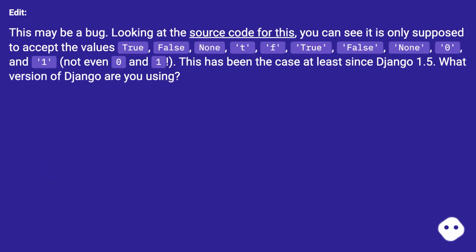Looking at the source code for this, you can see it is only supposed to accept the values True, False, None, t, f, true, false, none, 0, and 1, not even 0 and 1. This has been the case at least since Django 1.5. What version of Django are you using?